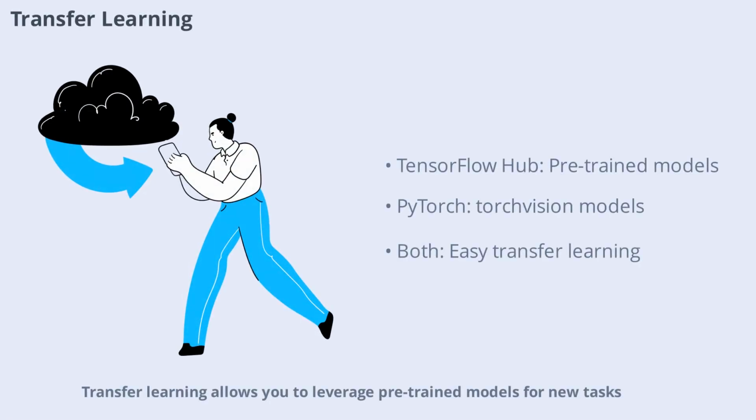Transfer learning allows you to leverage pre-trained models for new tasks, saving time and resources. Both TensorFlow and PyTorch support transfer learning, making it easy to fine-tune existing models on your own data. TensorFlow Hub and PyTorch's TorchVision provide a wide range of pre-trained models for various applications. Transfer learning is widely used in computer vision, NLP, and other fields, enabling rapid development and improved performance. Both frameworks make transfer learning accessible and efficient.